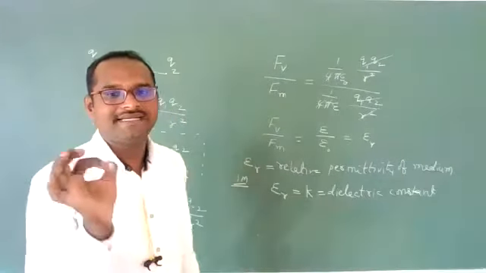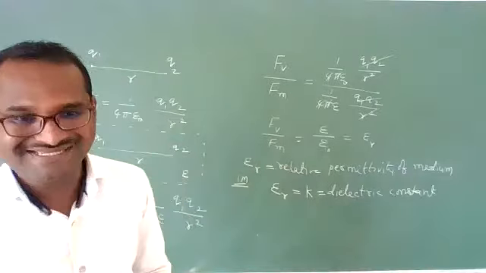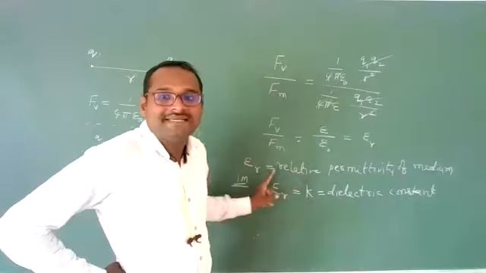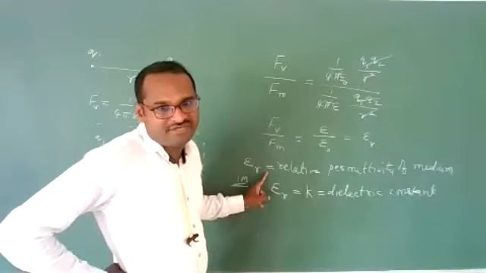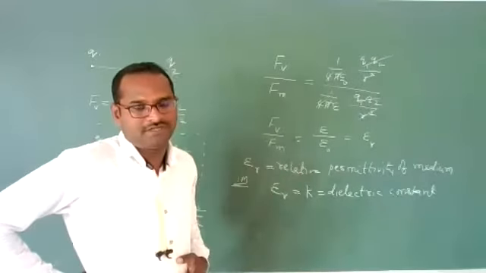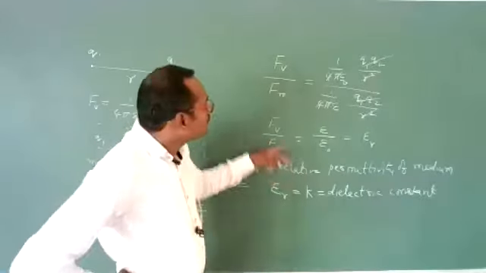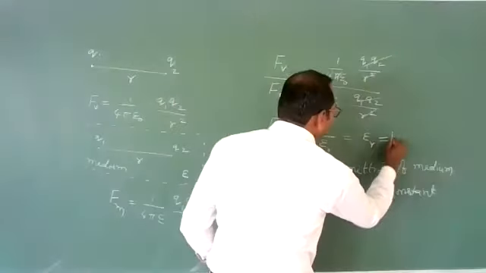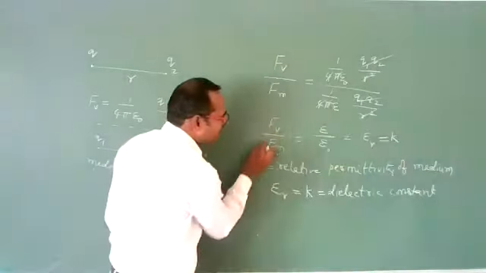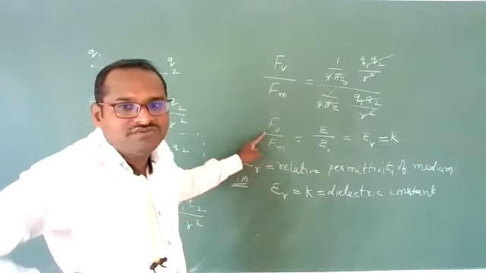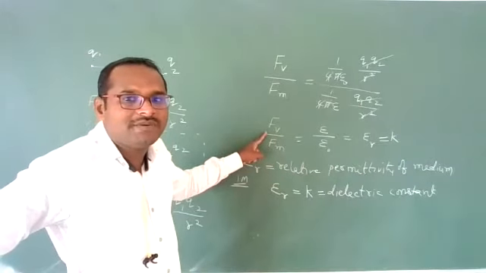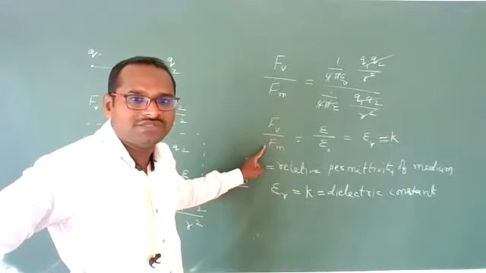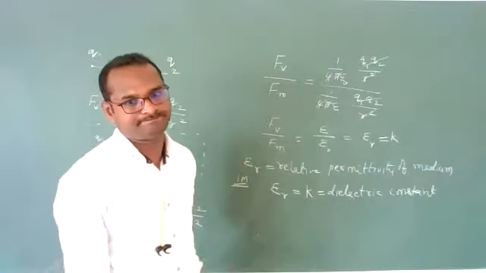What is that question? Define dielectric constant. What is a dielectric constant? Dielectric constant is also called the relative permittivity of a medium with respect to air. It is the ratio between the force between the two charges when they are placed in air or vacuum to the force between the two charges when they are placed in a medium.